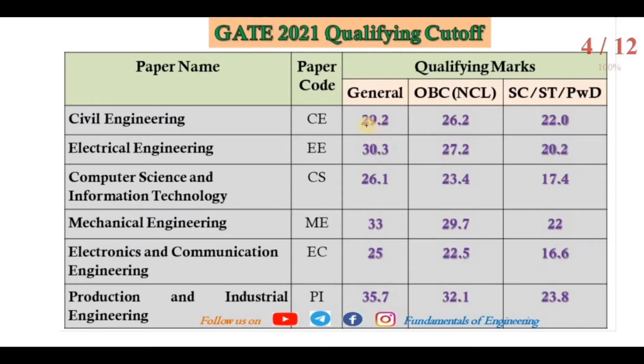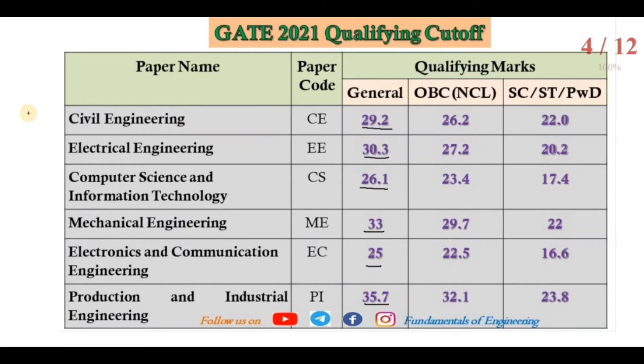Now you can see, for the general category, civil engineering 29.2, electrical engineering 30.3, computer science 26.1, mechanical engineering 33, electronics and communication engineering 25, production and industrial engineering 35.7.